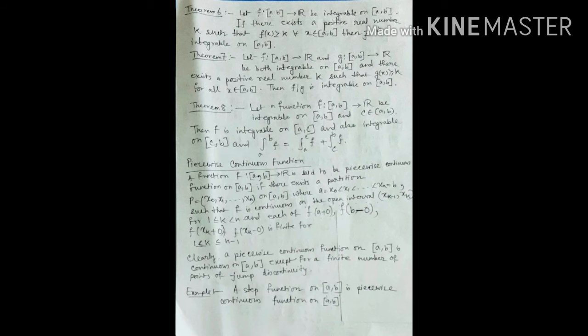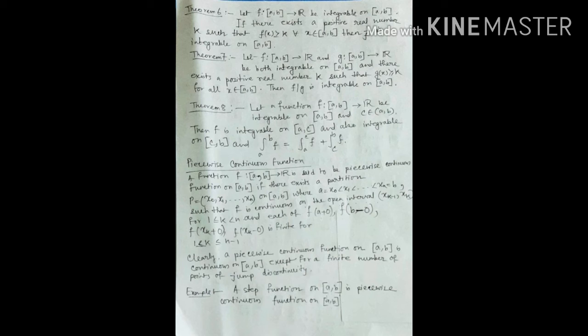Theorem number 6. Let f: [a, b] → R be integrable on [a, b]. If there exists a positive real number k such that f(x) ≥ k for all x belonging to [a, b], then 1/f is integrable on [a, b].